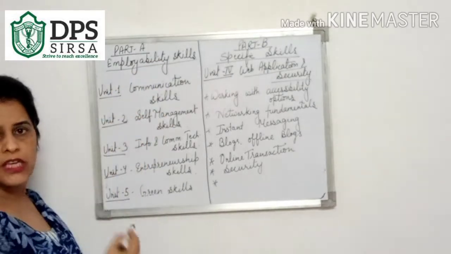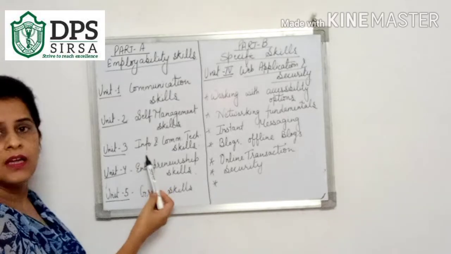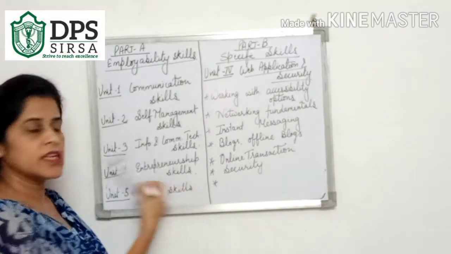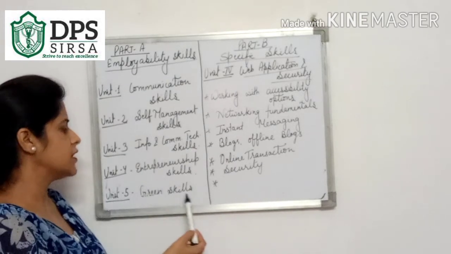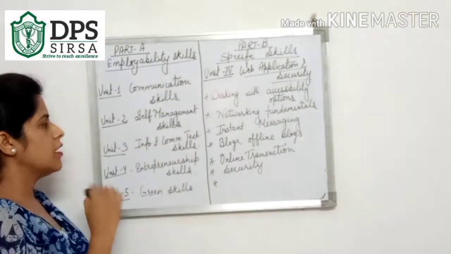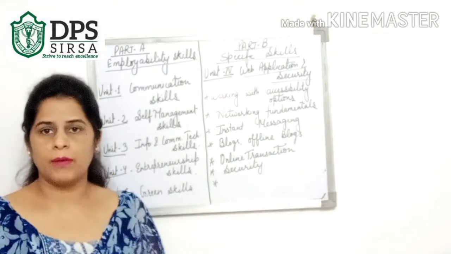Unit 1 was communication skills, Unit 2 was self-management skills, Unit 3 was information and communication technology skills, Unit 4 was entrepreneurship skills, and Unit 5 was green skills. I have given many questions related to these five units and I hope you have completed your notebook.